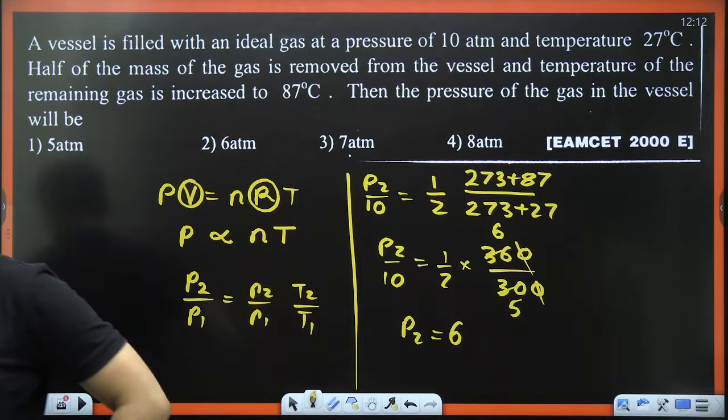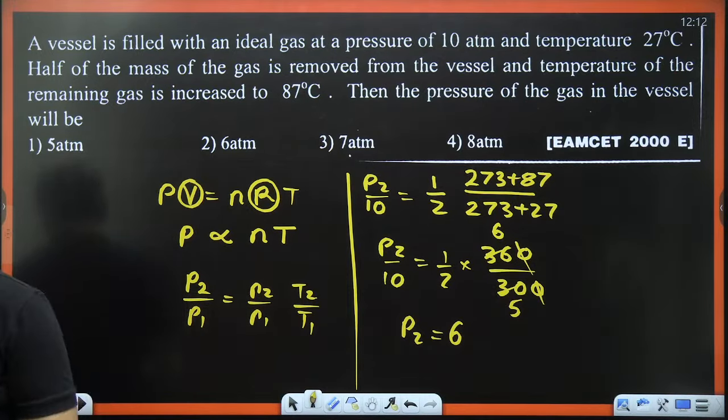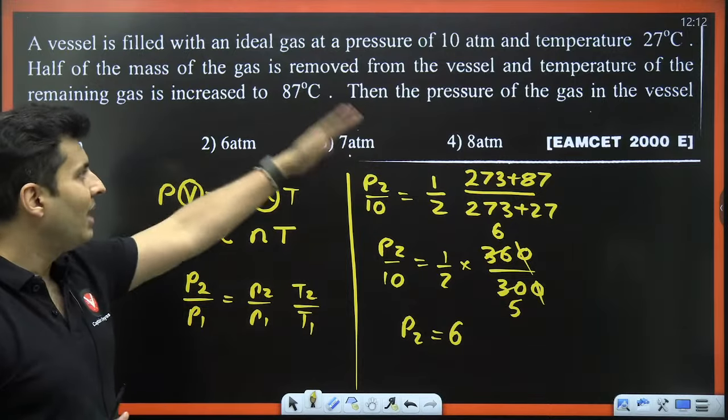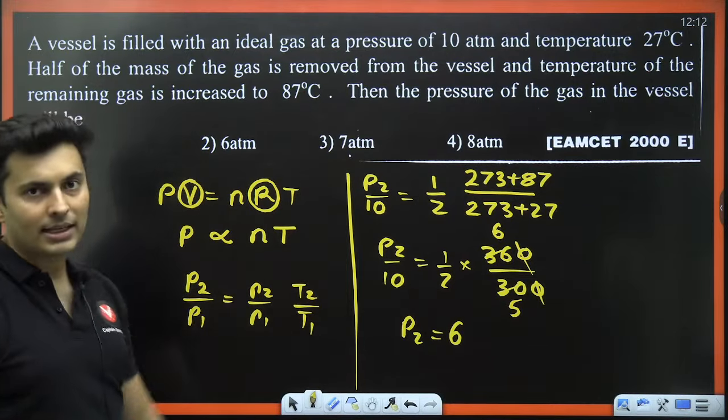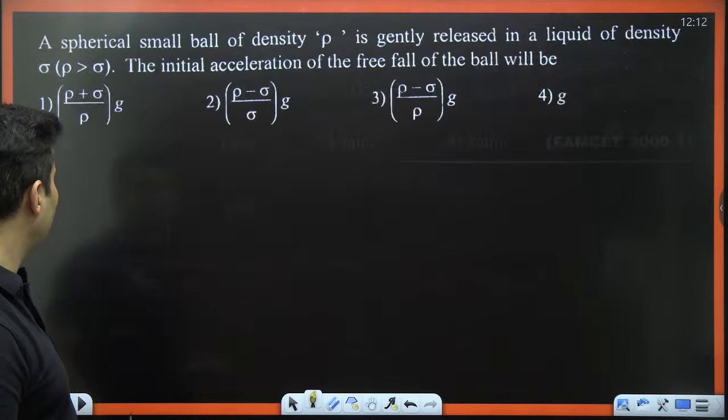Yep. Number of moles will become half. Why did it become half? Because half of the mass was removed. Exactly. Moving on to the next question.